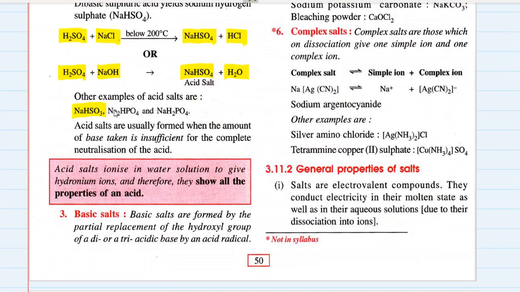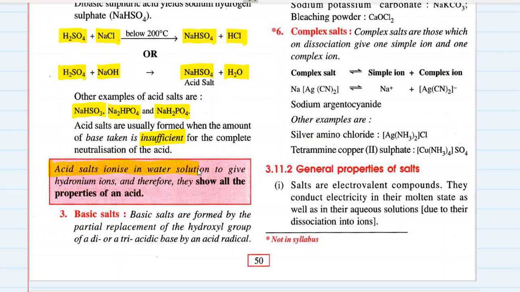sulfite, NaHPO4, Na2HPO4, sodium hydrogen phosphate, and NaH2PO4, sodium dihydrogen phosphate. The first one was disodium hydrogen phosphate, and the second one is sodium dihydrogen phosphate. Acid salts are usually formed when the amount of base taken is insufficient for the complete neutralization of acid. So if the amount of acid is more than the amount of base, then acid salts are formed like this.